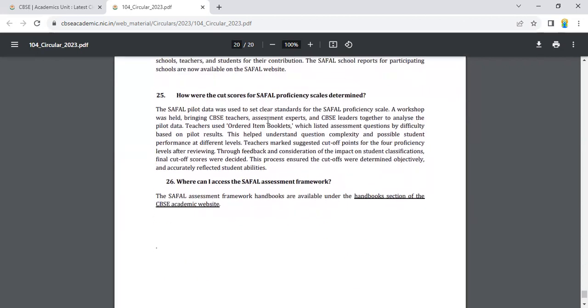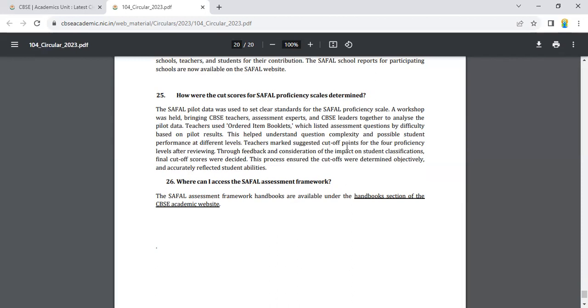How were the cut scores for the SAFAL proficiency scale determined? The SAFAL pilot data was used to set clear standards for the SAFAL proficiency scale. A workshop was held bringing CBSE teachers, assessment experts, and CBSE leaders together to analyze the pilot data. Teachers used ordered item booklets which listed assessment questions by difficulty based on the pilot results.